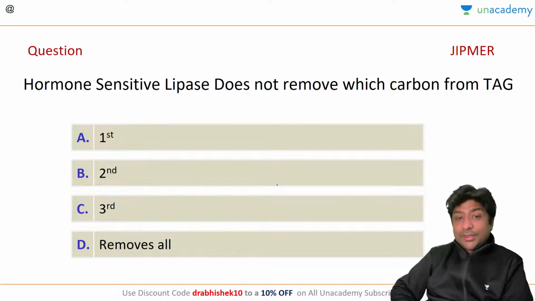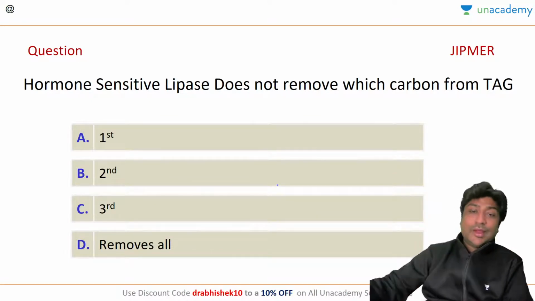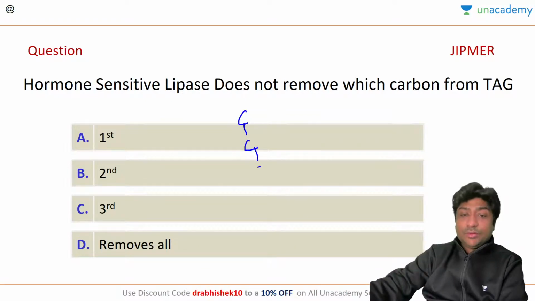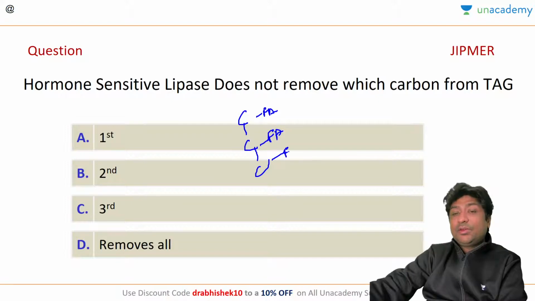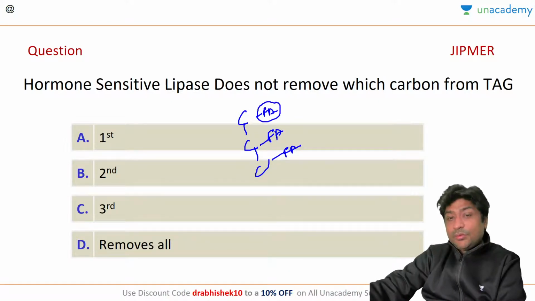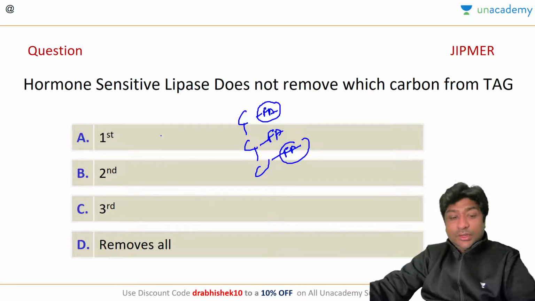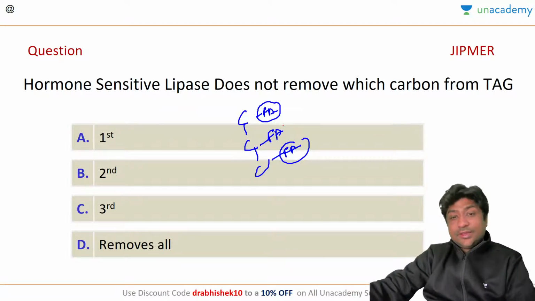Which fatty acid does hormone sensitive lipase not remove? So I have told you already, in triacylglycerol, three fatty acids are attached. So which fatty acid will not be removed by hormone sensitive lipase? Remember, this is removed, this is removed. Only this fatty acid is not removed.